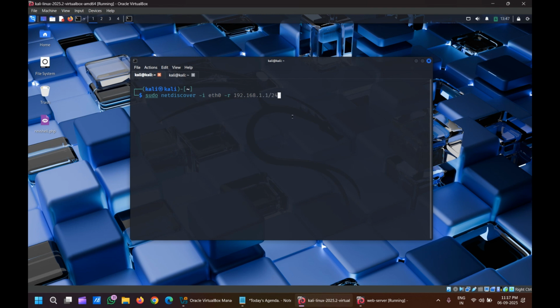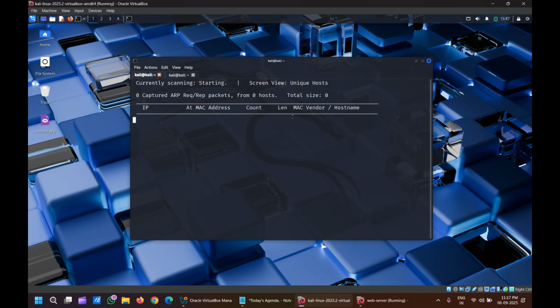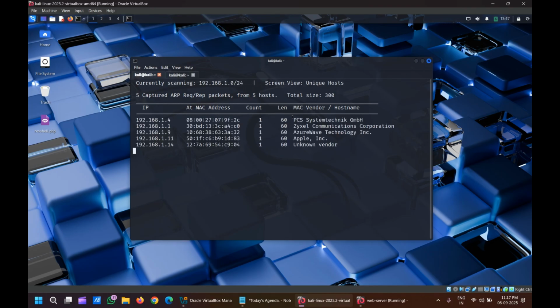So coming to the point, here I am specifying the network range, and I want to search how many devices are in my network range. After pressing enter and typing the password, here I can see some IPs have been listed. Are you able to see?